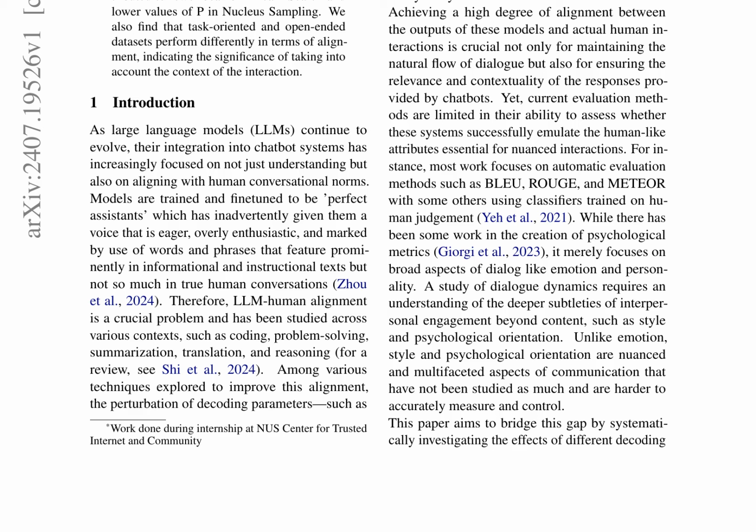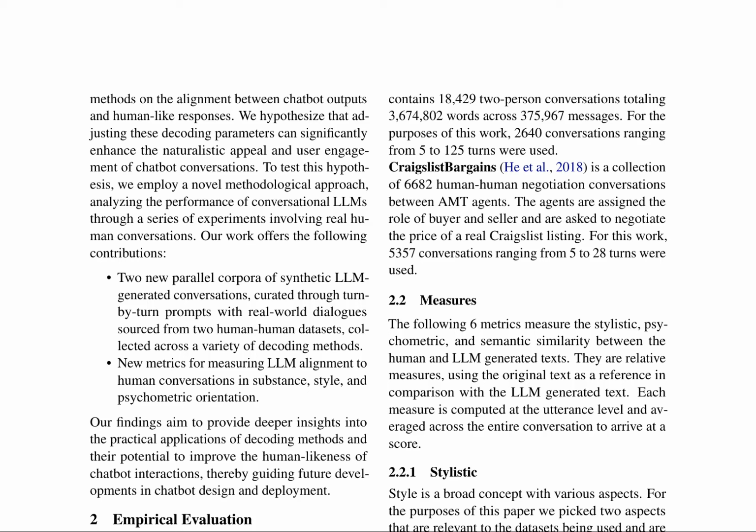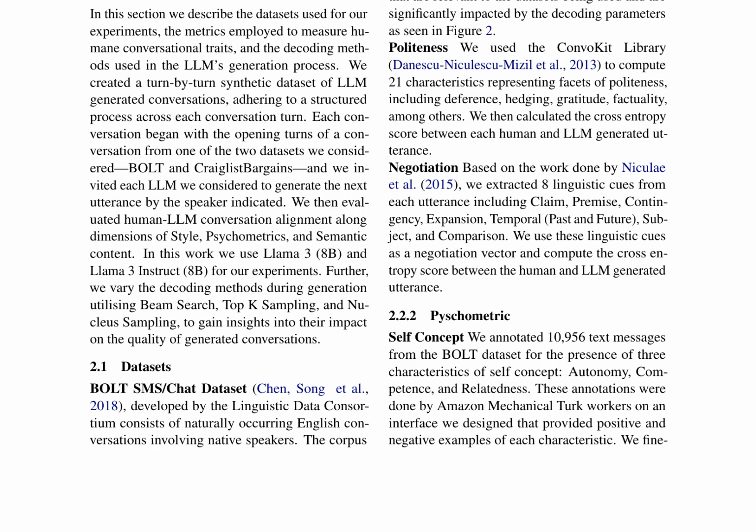The authors present new measures of alignment, including politeness and negotiation characteristics, and apply these metrics to two datasets: Bolt SMS, chat, and Craigslist bargains. The results show that better alignment is attributed to fewer beams in beam search and lower values of P in nucleus sampling. Task-oriented and open-ended datasets perform differently, indicating the significance of context and interactions.